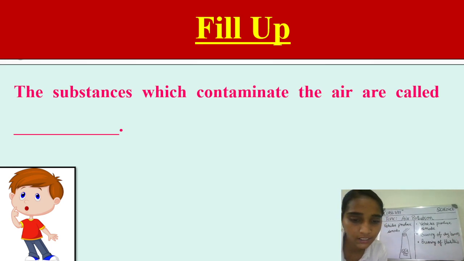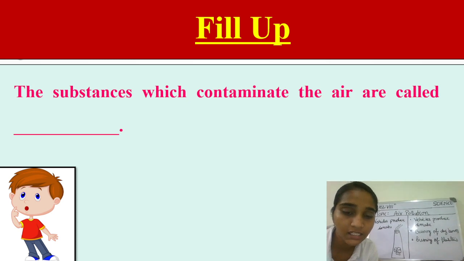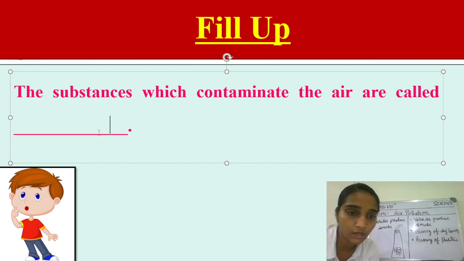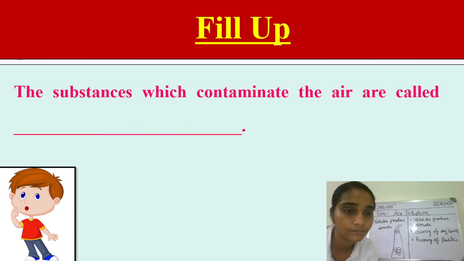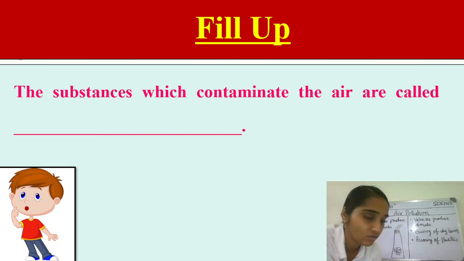Now students, it's your time to answer this question: the substances which contaminate the air are called dash. What are we calling those substances? You can write your answers in the comment section, students.